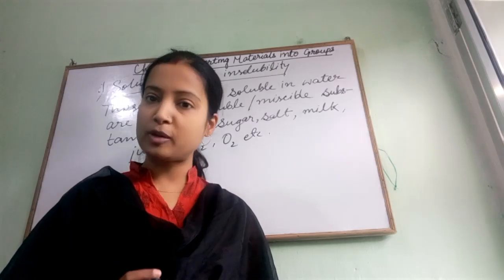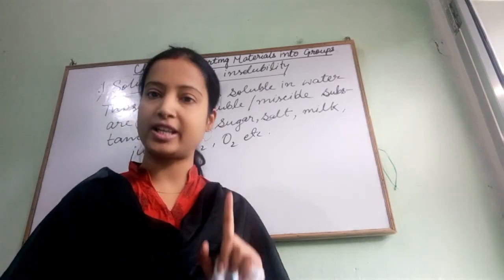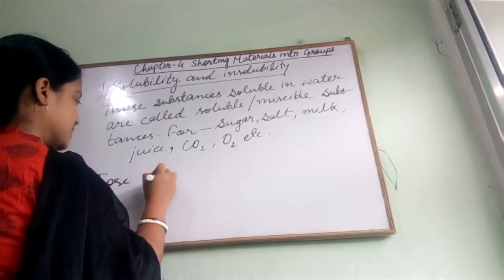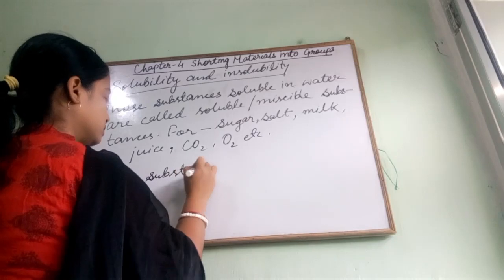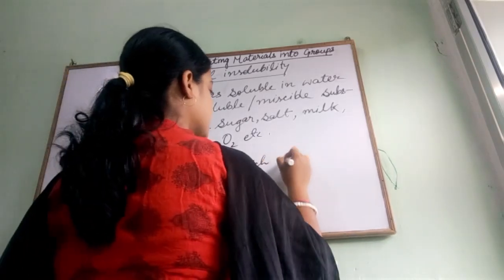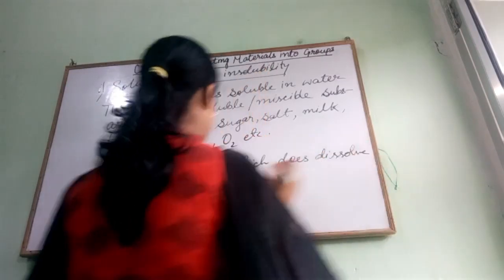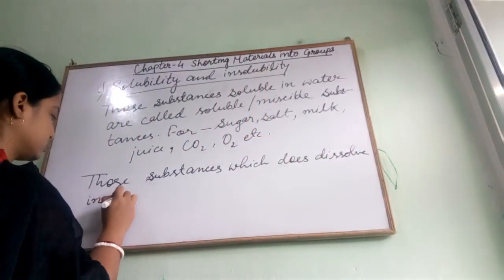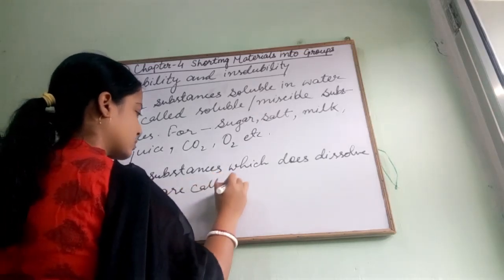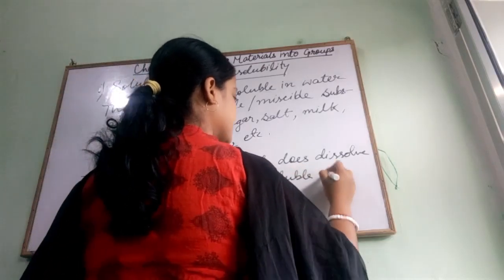And insoluble substances, which are not dissolved in water, are called insoluble substances. So those substances which do not dissolve in water are called insoluble substances.